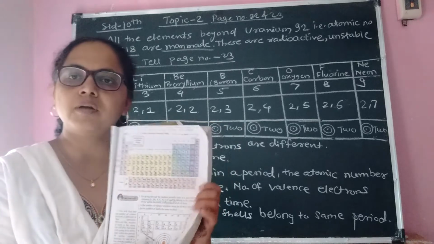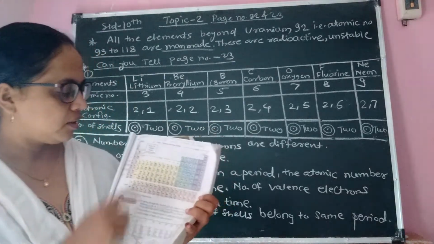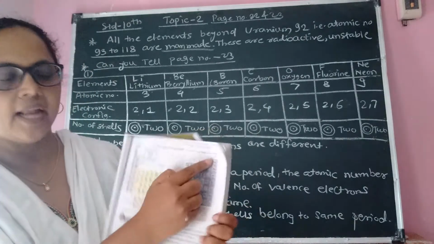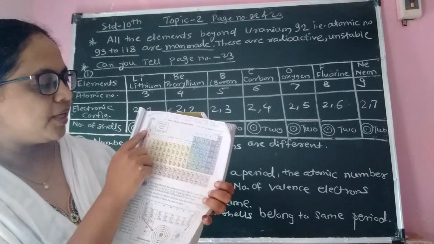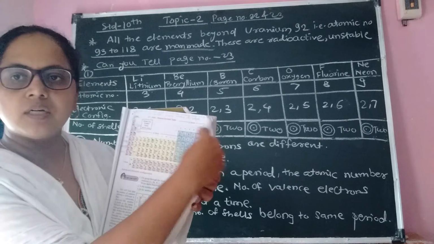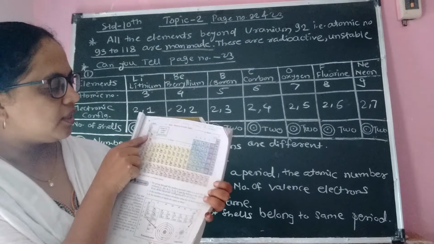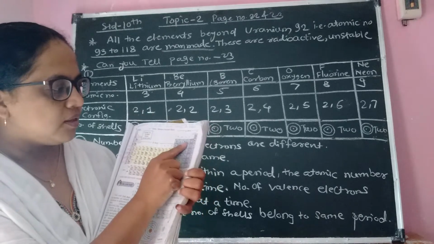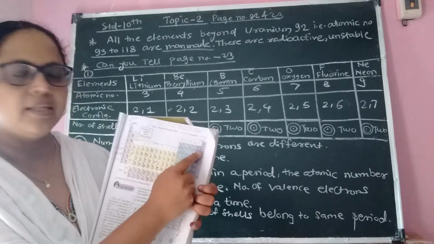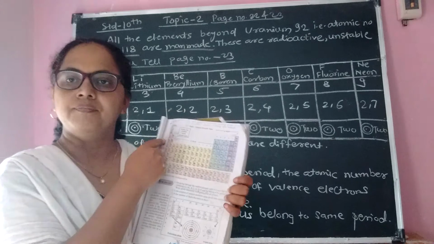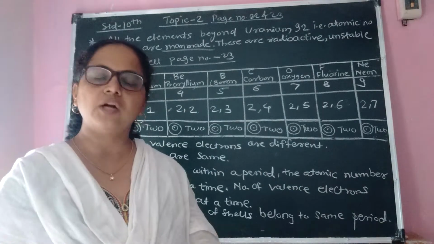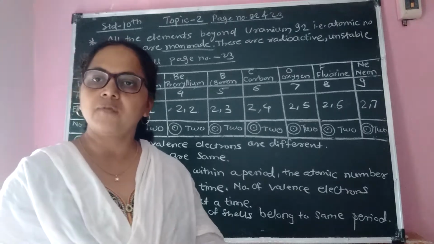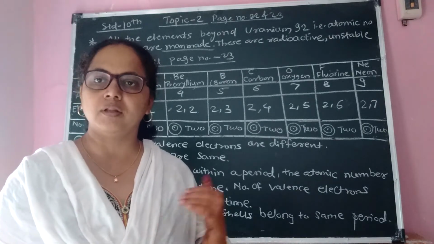If you observe the modern periodic table, in the first period there are only 2 elements, hydrogen and helium. In the second period, the horizontal row, there are lithium, beryllium, boron, carbon, nitrogen, oxygen, then fluorine and neon. This is the second period. Then you have to write down the electronic configuration of the elements present in the second period. I have written the electronic configuration of these elements on the blackboard.